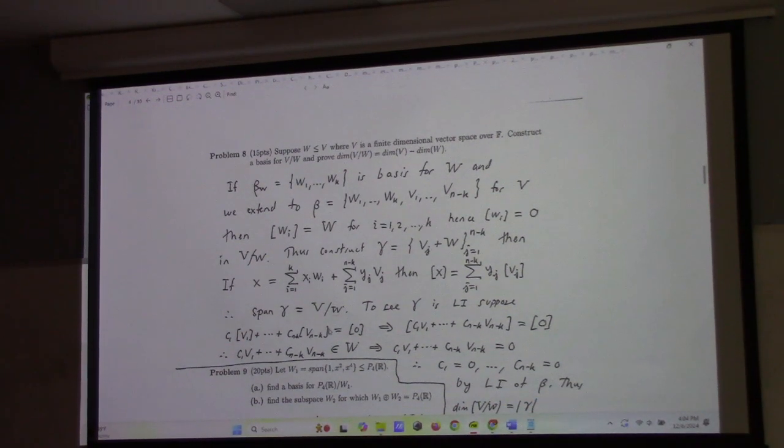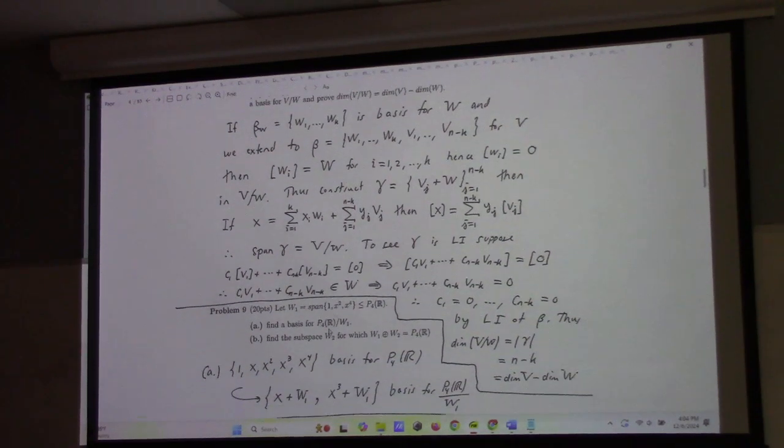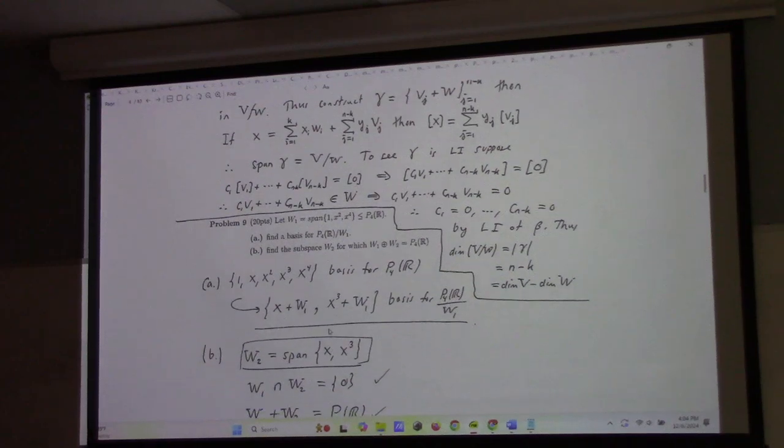It's been a minute since we've studied quotient vector spaces, but those were actually not that bad in the big scheme of things. I think this is a nice problem too: prove the dimension of the quotient space is the dimension of V minus the dimension of W. And like almost every other thing that you'll get stuck on in here, it starts with picking a basis for W and then extending it to a basis for V, and then arguments happen, right? Depending on the definition of the coset and everything. But picking a basis for the subspace is oftentimes the thing that keeps us from making progress, not doing that step.